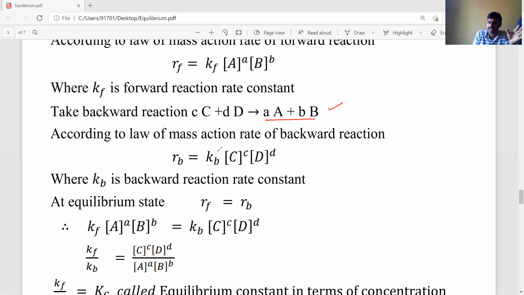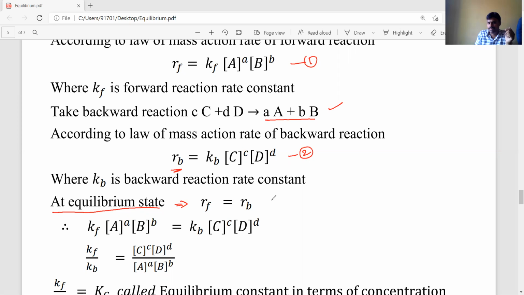For this backward reaction, the rate Rb is equal to Kb into [C] power c into [D] power d. Same law of mass action; if you understand, these equations become very easy. It is 1 and it is 2. Now, the above reversible reaction exists in an equilibrium state. We already studied the characteristics of the equilibrium state. So at that state, at equilibrium,